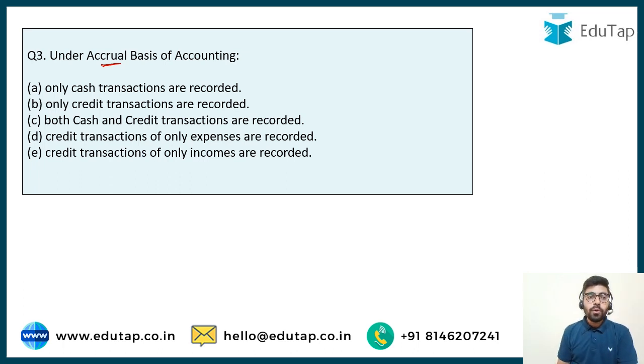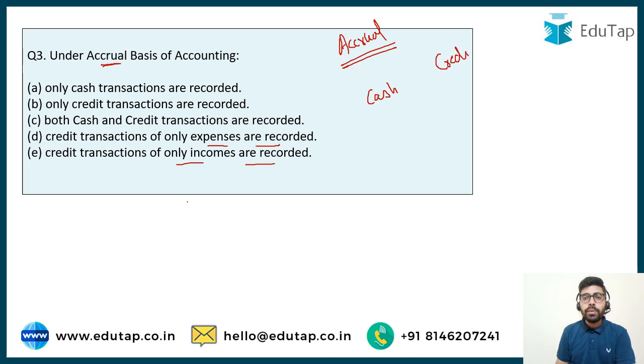So the options are: only cash transactions are recorded, only credit transactions are recorded, both cash and credit transactions are recorded, credit transactions of only expenses are recorded, credit transactions of only incomes are recorded. Let me just make this question more clear to you so that you can try to attempt this one. It says that there is one basis of accounting, accrual basis of accounting. So what are the options saying? There can be two kinds of transaction. One can be a cash transaction, one can be a credit transaction.